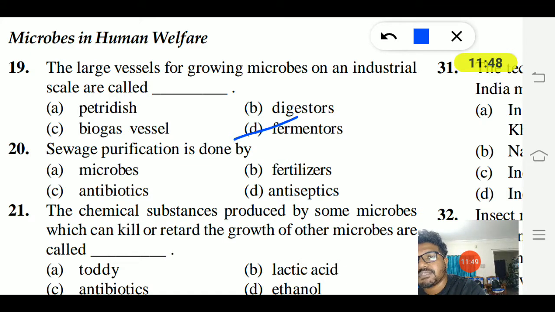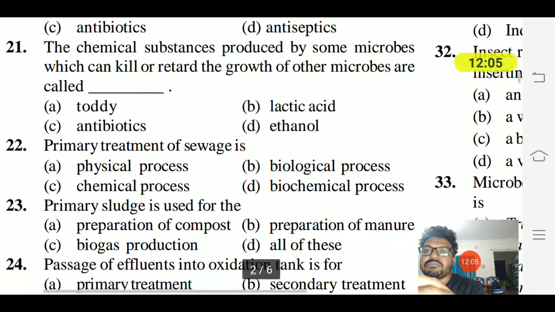20th question. Sewage purification is done by microbes, fertilizers, antibiotics, and antiseptics. Here microbes are the main component for the purification of sewage water. Okay, so we'll go with the 21st question.